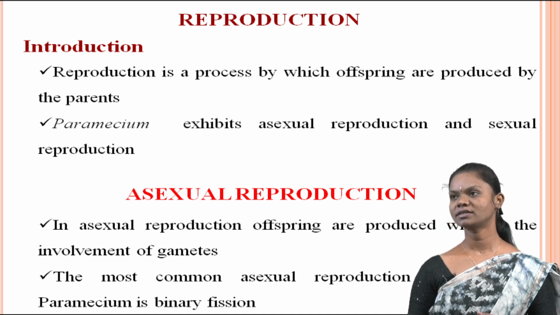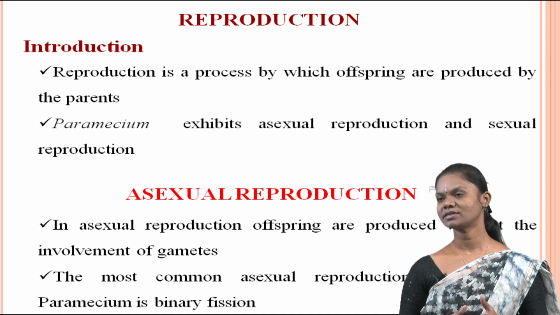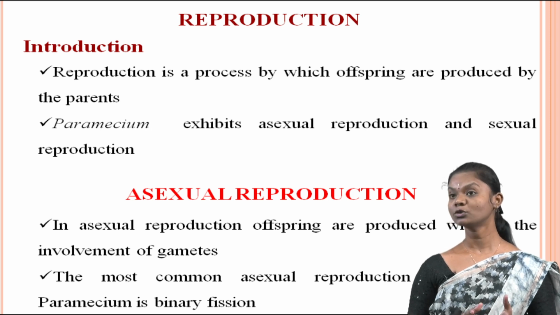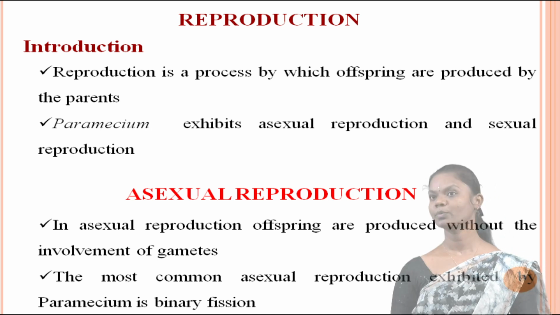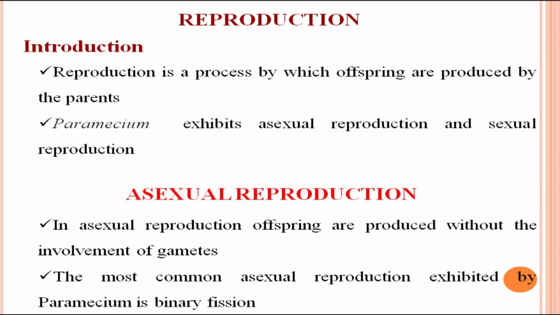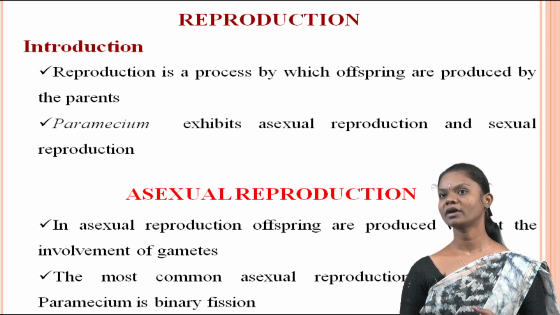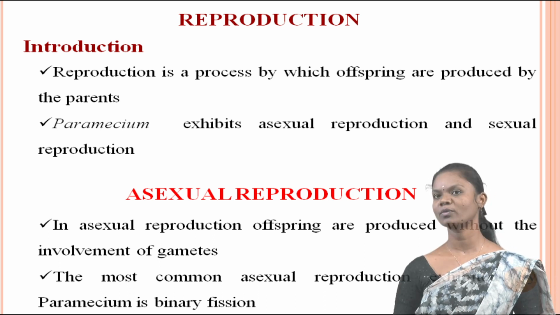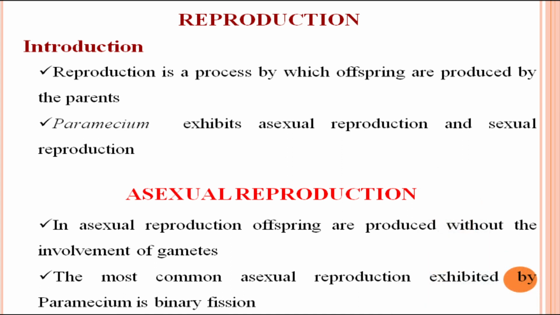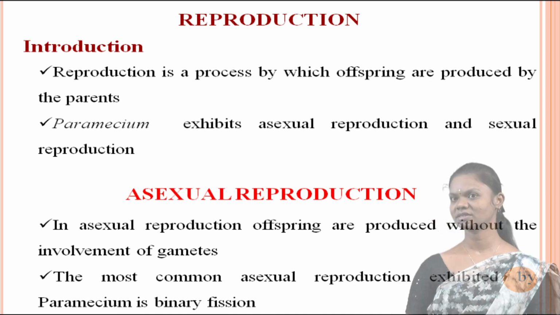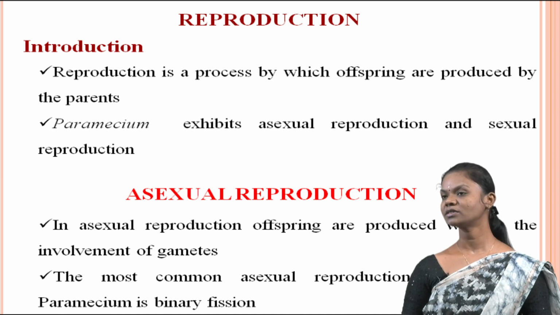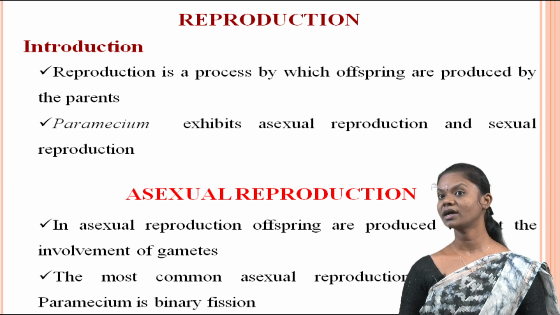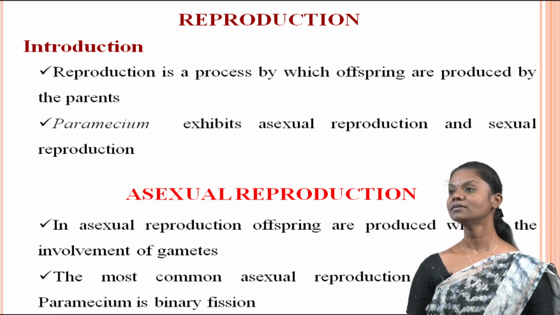The first one is asexual reproduction. What is asexual reproduction? In asexual reproduction, offspring are produced without the involvement of gametes. So gametes are not involved in reproduction. The most common form of asexual reproduction exhibited by a Paramecium is binary fission, a process by which the organism divides into two genetically identical daughter cells.